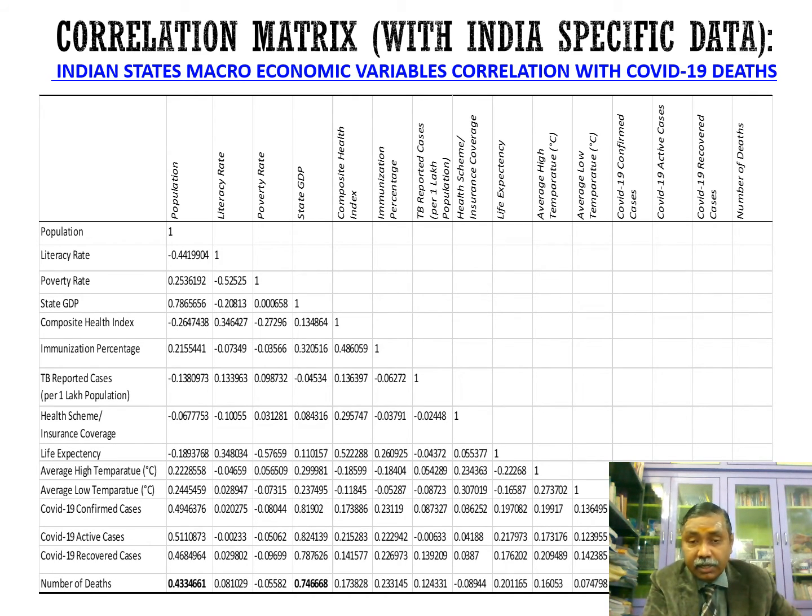Similarly, there is a negative correlation between low temperature and life expectancy. That means there is no relationship between the average low temperature in a country and life expectancy. In colder countries people live long lives, and in warm countries also people live long lives. There is no relationship between lower temperature and life expectancy.